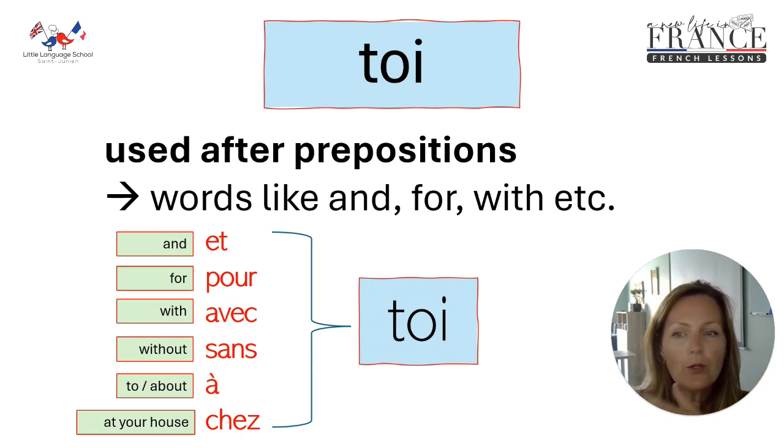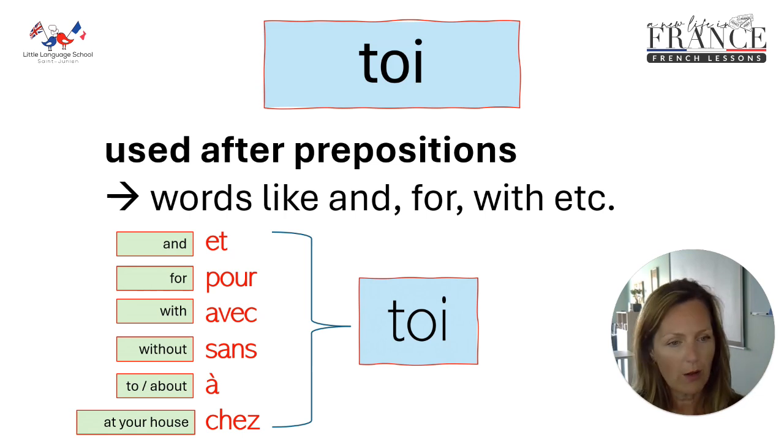Pour toi, j'ai un cadeau pour toi. I've got a present for you. Je viens avec toi. I'm coming with you. Je veux pas faire ça sans toi. I don't want to do that without you. Je pense à toi. I'm thinking about you. J'arrive chez toi. I'm on my way to your house. I'm arriving at your house.